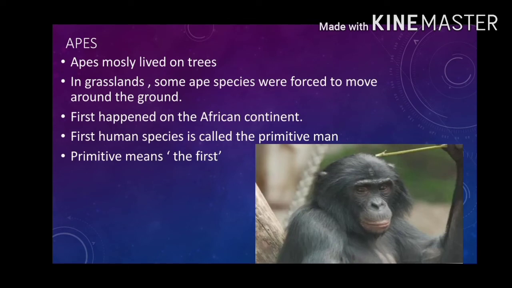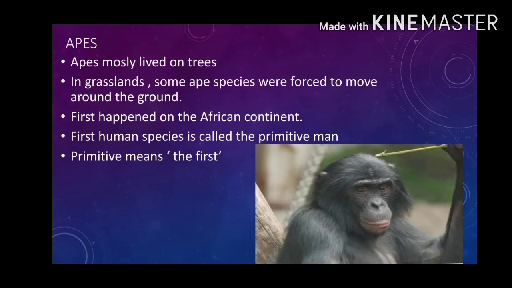Apes are somewhat like humans in appearance. They mostly live on trees. Those species of apes which continue to live on trees retain their original ape-like form. In grassland, where vegetation is dominated by a nearly continuous cover of grasses, some ape species were forced to move around on the ground. These species evolved gradually in time and gave rise to the human species.